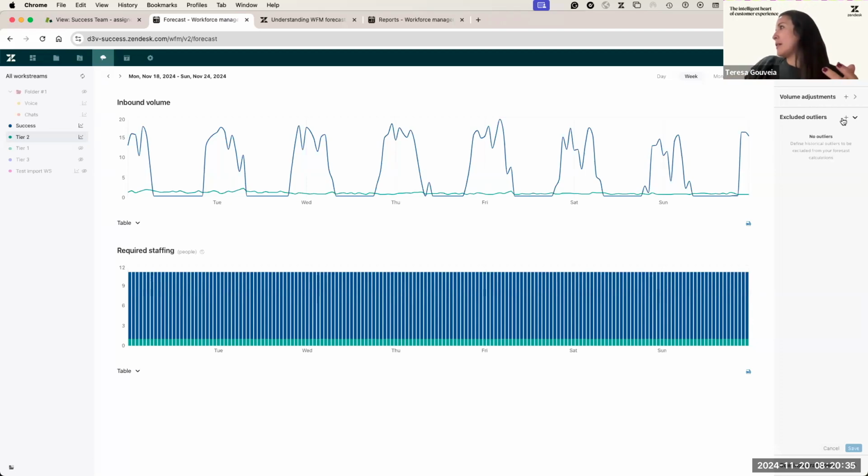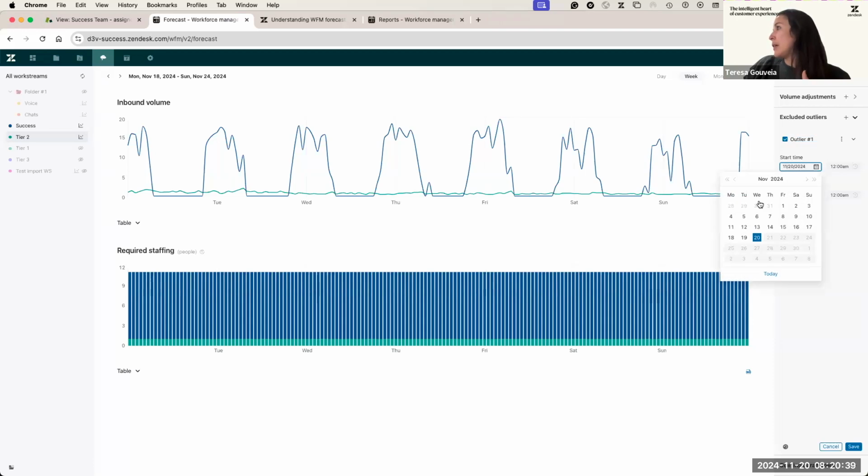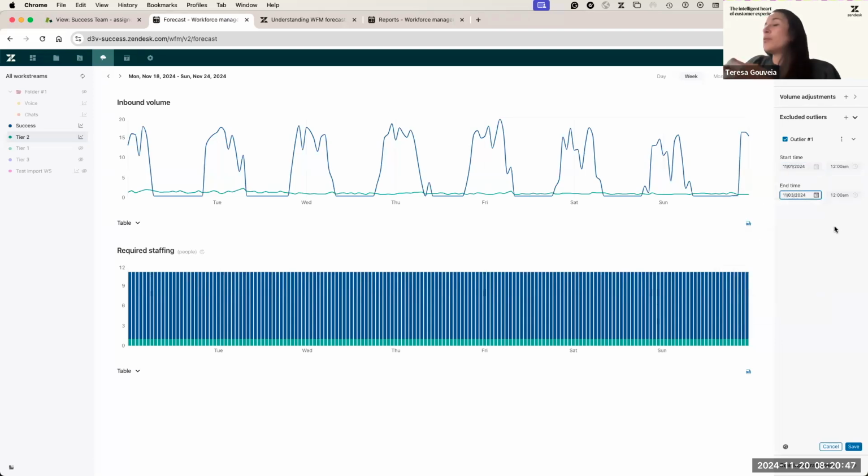So here it works the same way. You can say, let's say from November 1st to November the 3rd, you want to remove that peak of data that you had that day. Once you apply this, it's going to be removed from the calculations. Okay. So now staffing parameters.